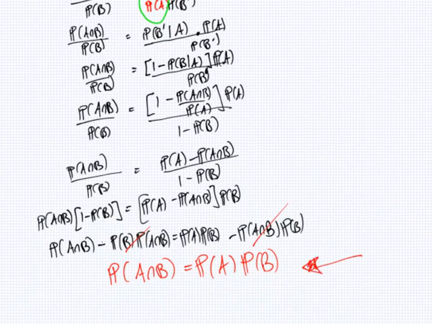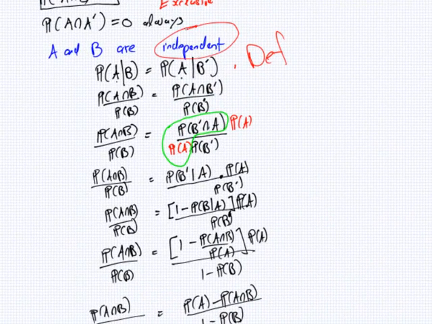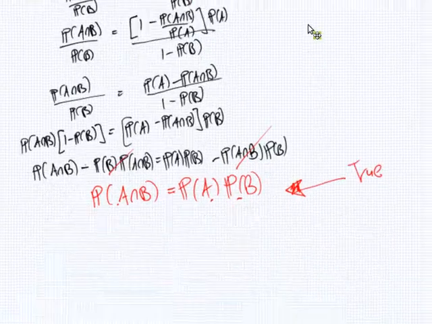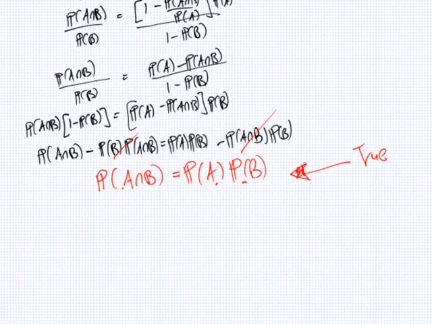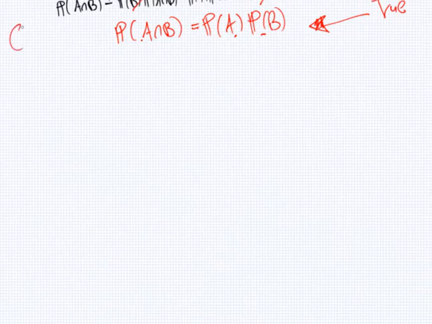If the probability of A and B happening is equal to probability of A multiplied by the probability of B, it means that A and B are independent. Okay, so let me show you an example. You don't need the proof, but you do need this formula here. This is a way to check for independence, if this is true.